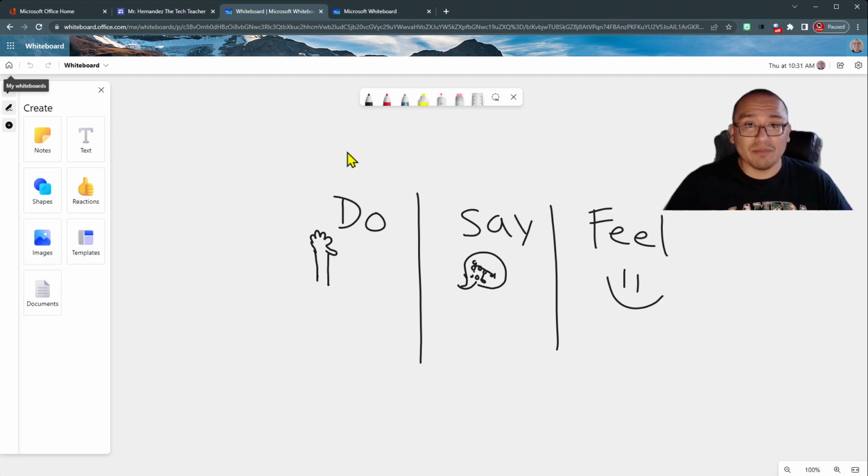And so I put up some examples. You don't have to do it exactly like this, but I want you to think about, what do leaders do in Computer Lab? What do leaders say in Computer Lab? And how do leaders feel in Computer Lab? Again, you don't have to do it exactly this way. If you want to just do a drawing and not put any words, you can. If you want to add words and no drawing, that's fine too. If you want to mix it up, that's fine.